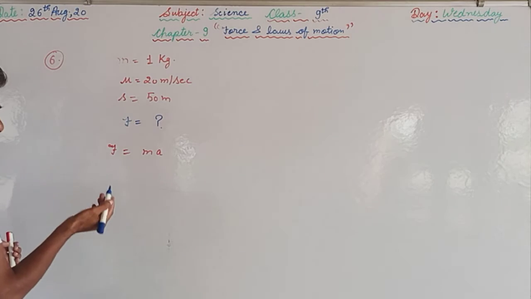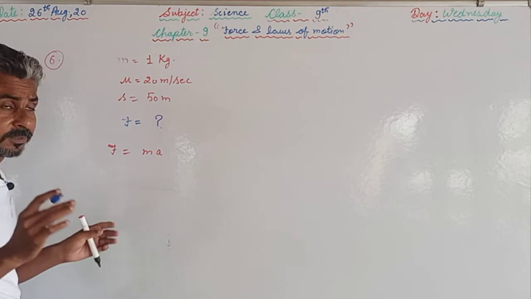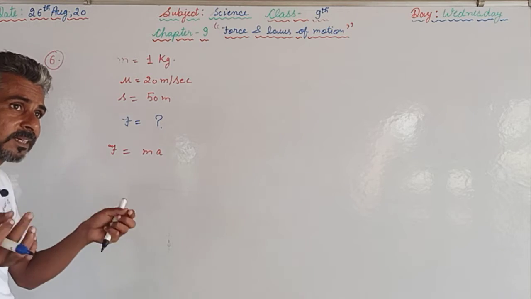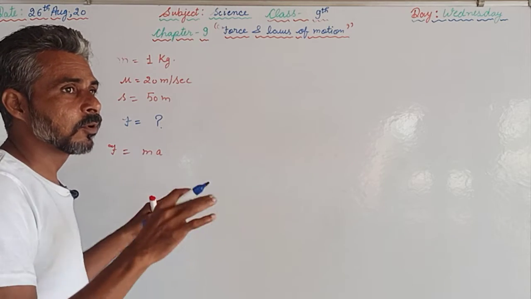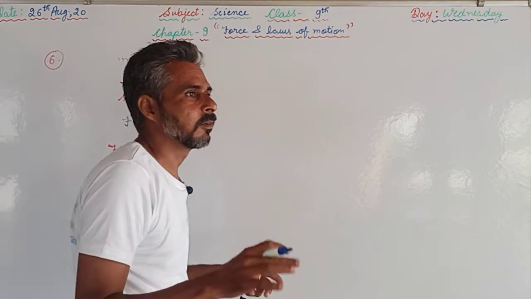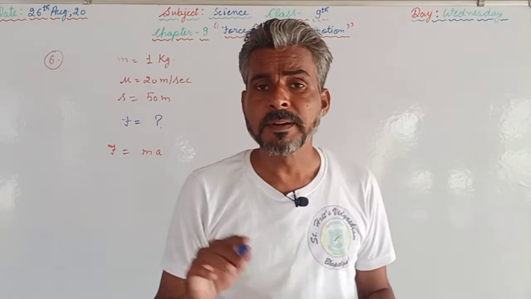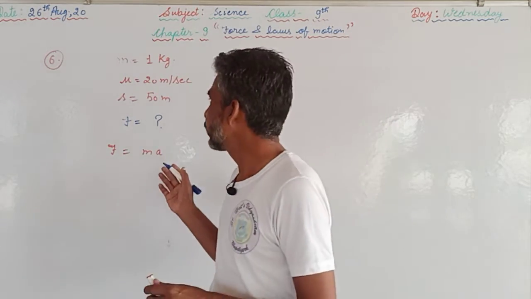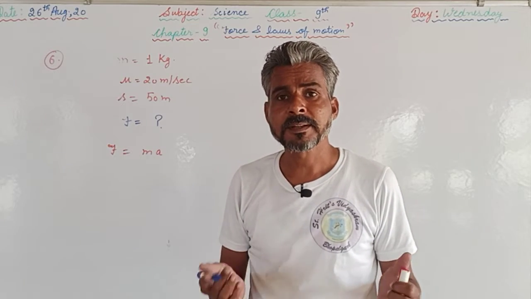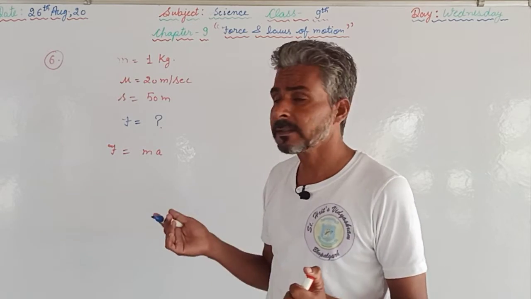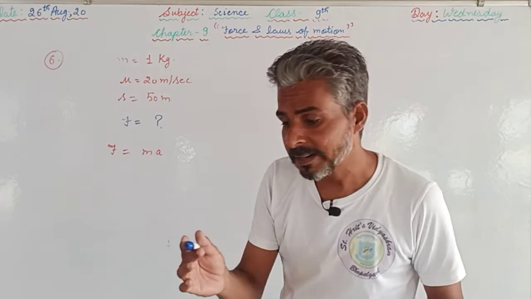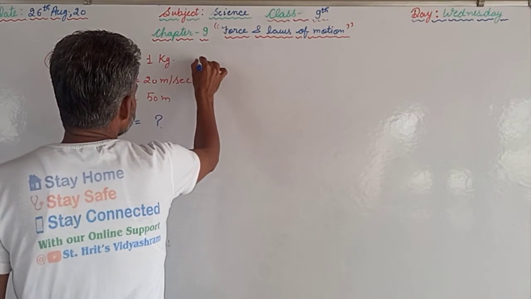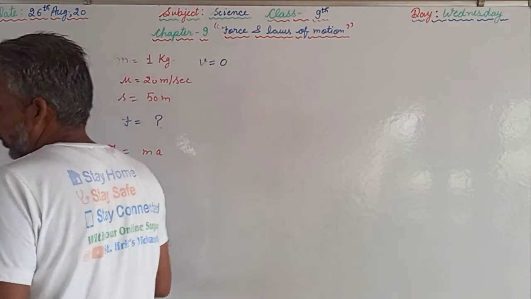For that, we are supposed to read the question one more time. A stone of mass 1 kilogram was thrown with a velocity of 20 meter per second, and after covering 50 meters, the stone came to rest, means the final velocity becomes 0 here.